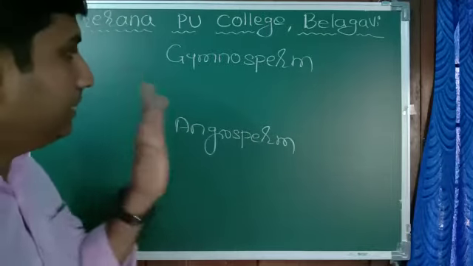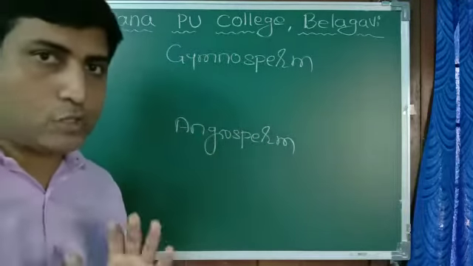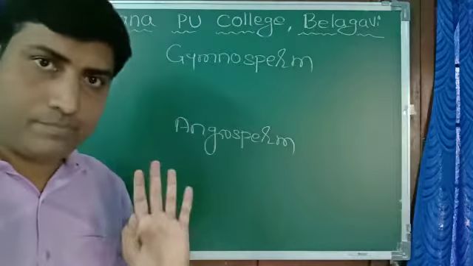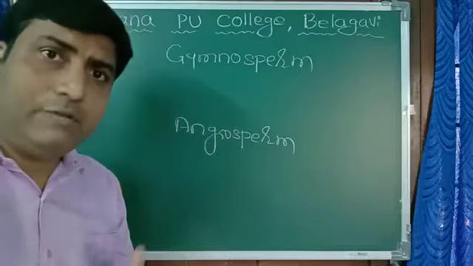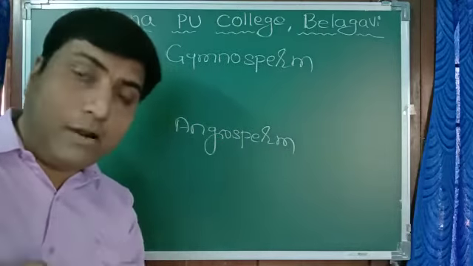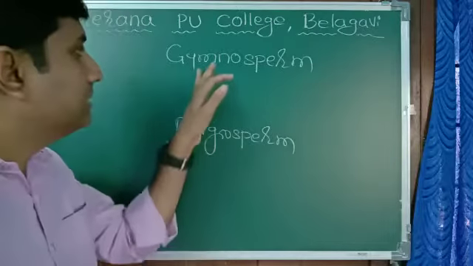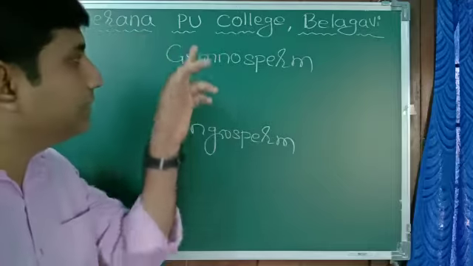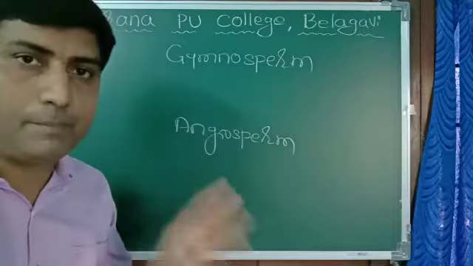Now see why I wrote both gymnosperm and angiosperm. Both of them are higher groups of plants, very tall trees. Even small plants are there. Even grass is also angiosperm. Coconut tree, banyan tree, mango tree are also angiosperm. First of all, we'll see what is the main difference between gymnosperm and angiosperm.